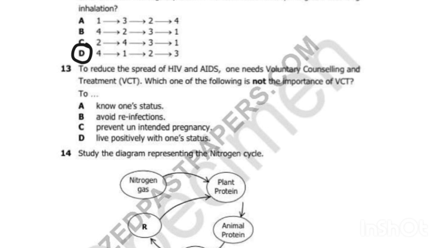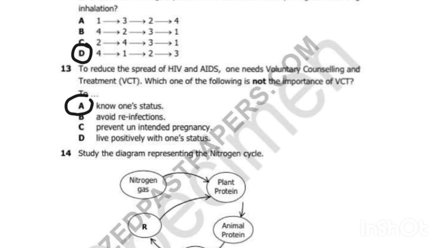Counseling, can the person know that he is HIV positive or not through counseling? No. Avoid reinfection. This is the importance. Prevent an unintended pregnancy. Yes. Live positively with one's status. Yeah, this is also the importance. So the answer is A.